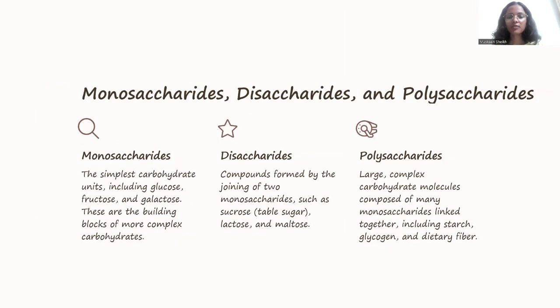Disaccharides, compounds formed by the joining of two monosaccharides such as sucrose, that is table sugar, lactose, and maltose. Polysaccharides, they are large, complex carbohydrate molecules. They are composed of many monosaccharides linked together, including starch, glycogen, and dietary fibers.